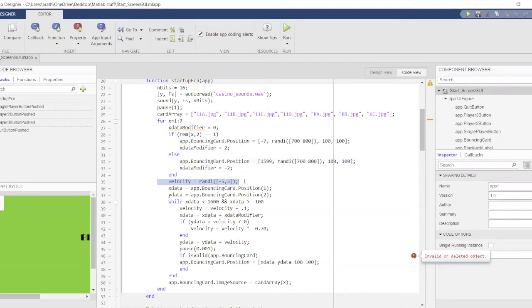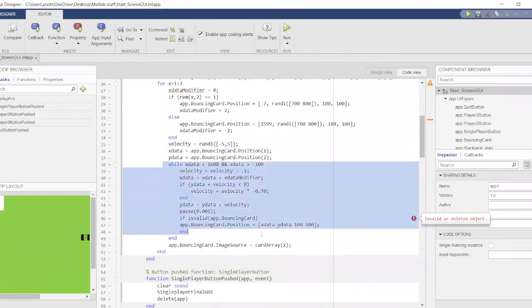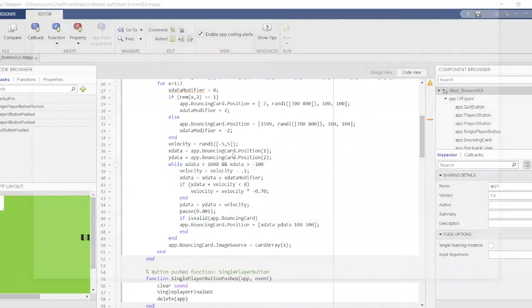It'll create a random y velocity at the start, and then it'll simply continue until the card goes off the screen, in which case it'll create a new card on the other side and keep going. And it will look something like this.